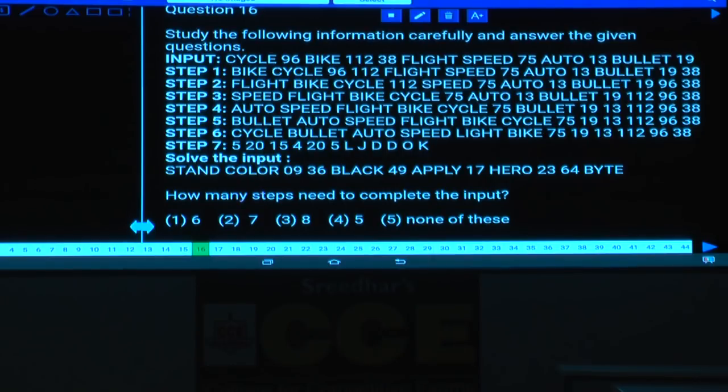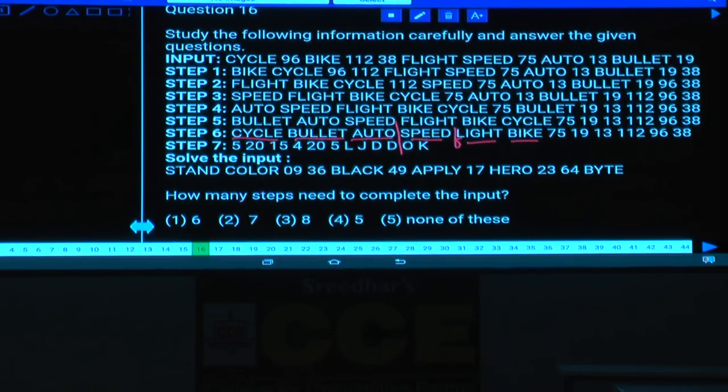Now if you observe here, 5-letter words, next 6-letter words, next 4-letter words are arranged in this order. 5, 6 and 4, and again followed by what? Speed is a 5-letter word. Now this is not light, it is flight. Flight is a 6-letter word, and again bike is a 4-letter word. Clear now? 5, 6 and 4, again 5, 6 and 4.